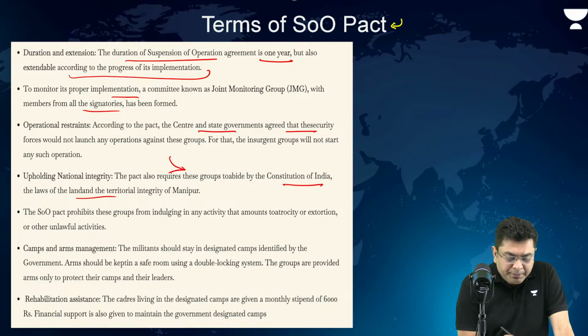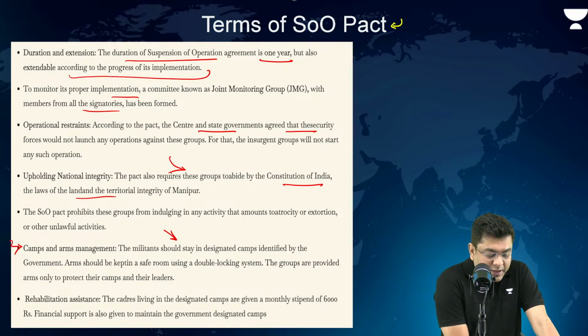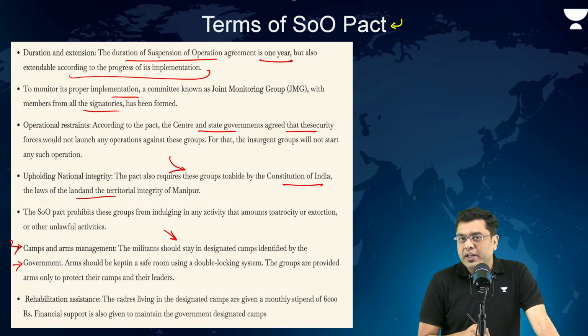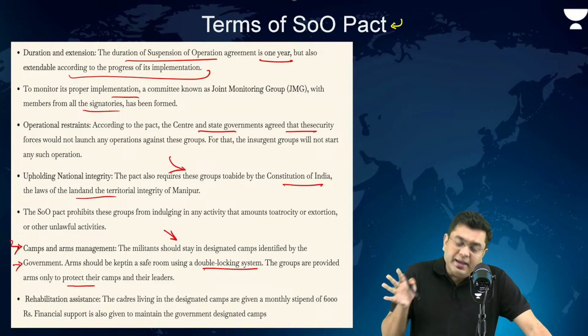Then, basically, camps and arms management. The militants should stay in the designated camps identified by the government. Arms should be kept in a safe room using a double locking system. The groups are provided arms only to protect their camps and their leaders.